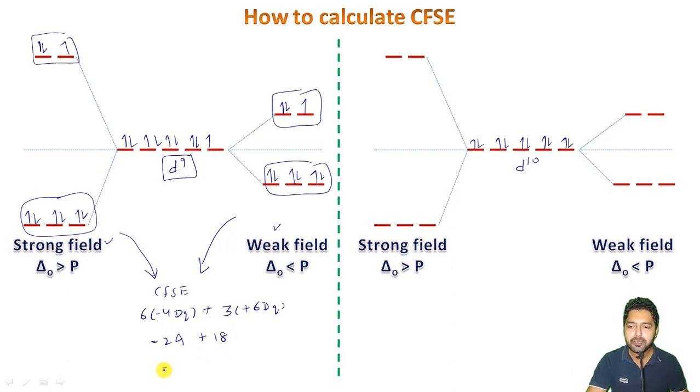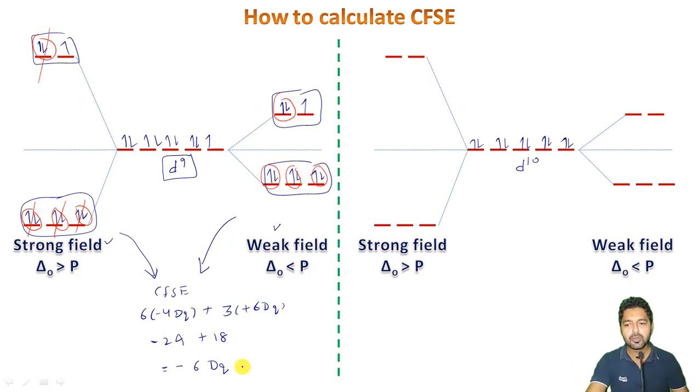It will be minus 6 Dq here. Okay, and the natural pairings are first, second, third and fourth pairing, and here also 1 2 3 and 4 pairings are there that will neutralize, so no need to add any pairing energy here.